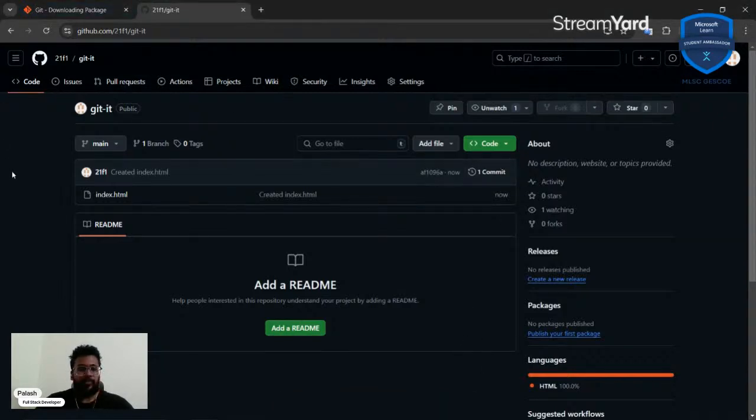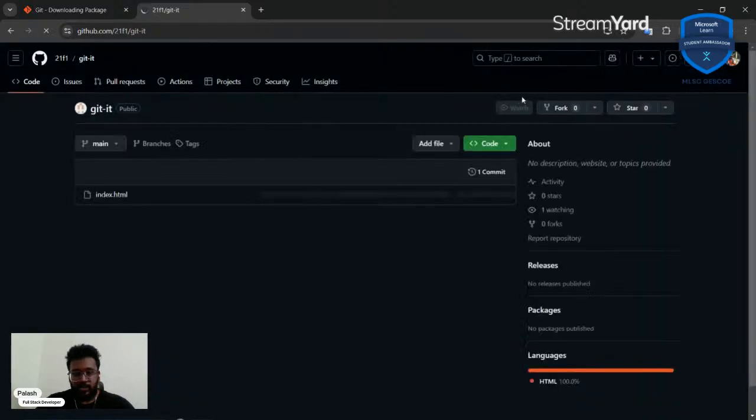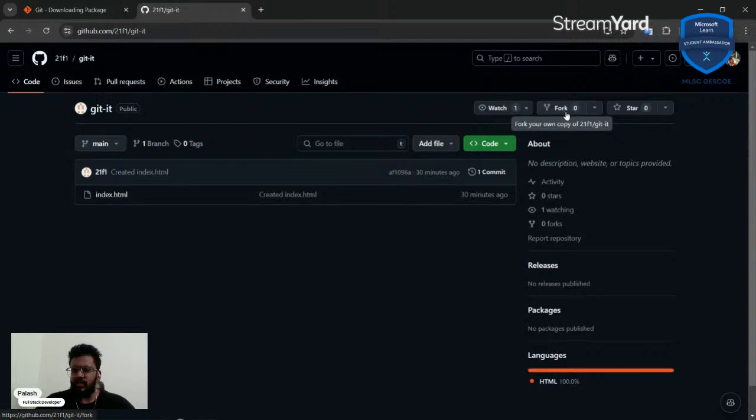So I have this repository, right? We have all of this stuff already done for us, which is what you might commonly see when you're working to create pull requests and stuff, right? So what I'm going to do is switch to my actual account. This was my throwaway account, my student account. So now you can see I have the option to fork this repository because I'm not the owner.